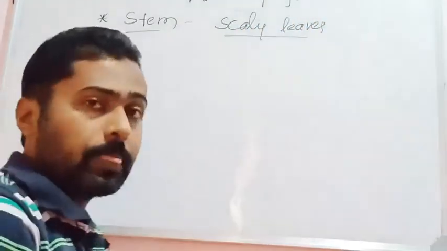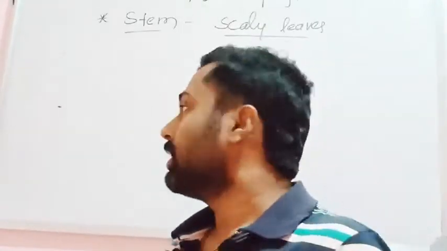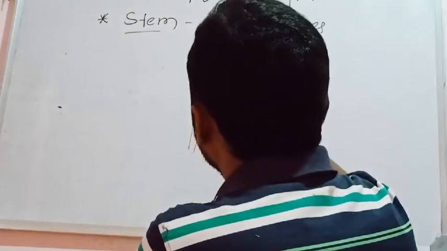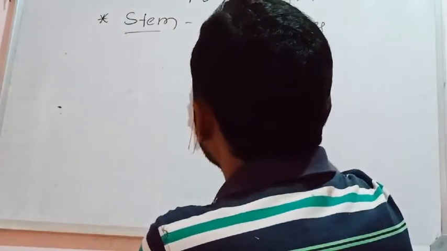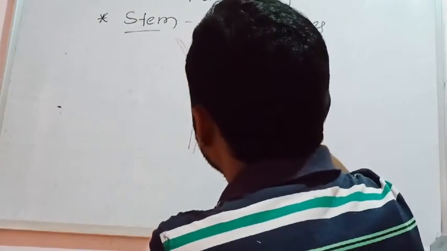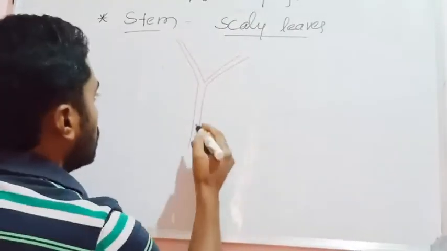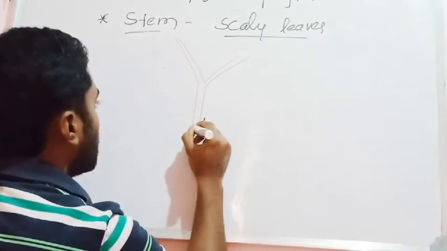There are no proper leaves, but they have some small structures, the scaly leaves, like this. And the stem performs the function of photosynthesis. I'm drawing the stem of a pteridophyte here. For example, in Psilotum as well as in Equisetum, they bear some small scale-like leaves.